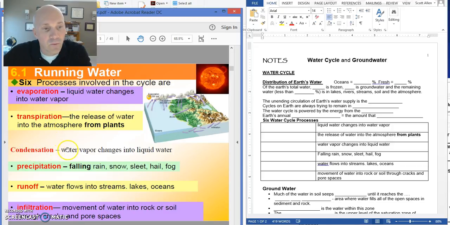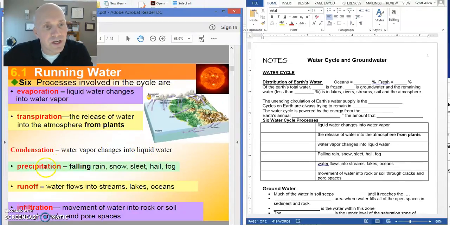Condensation is when water vapor in the air, and I just want to be clear, water vapor in the air is completely invisible. All right, if you're seeing clouds, you're not seeing water vapor. So what happens when clouds are formed is that the water vapor in the air turns into small little liquid droplets. That process is called condensation. One way that you might have seen condensation is when you're breathing when it's really cold outside. When you see what appears to be smoke coming from your breath, that's condensation of the water vapor in your breath turning into small little liquid droplets.